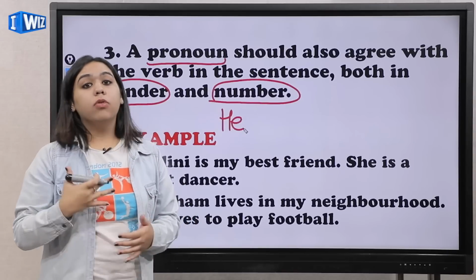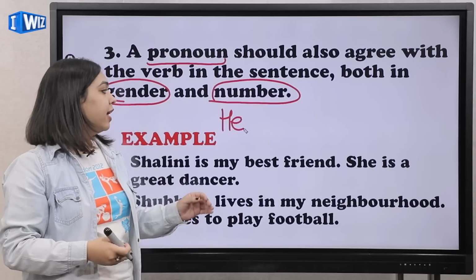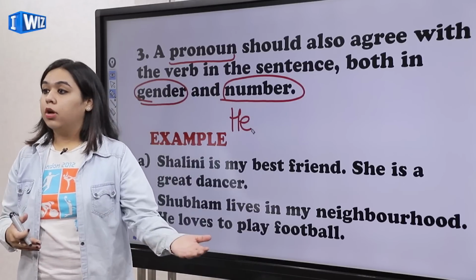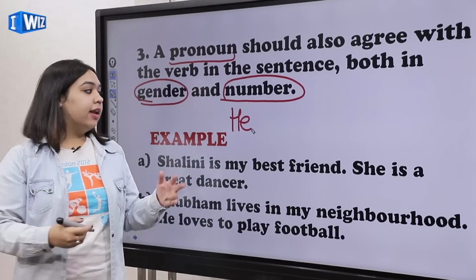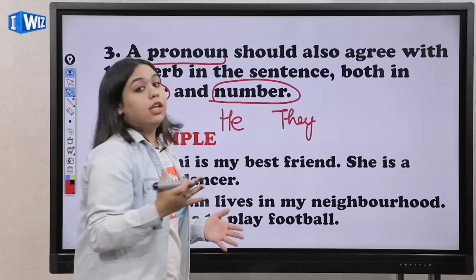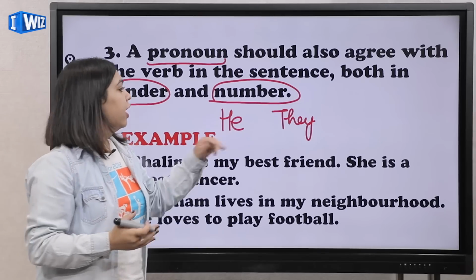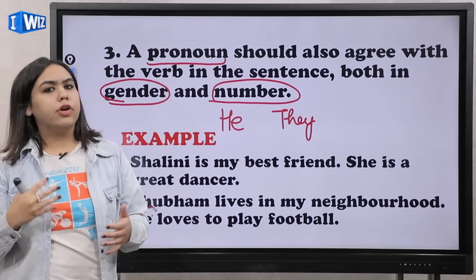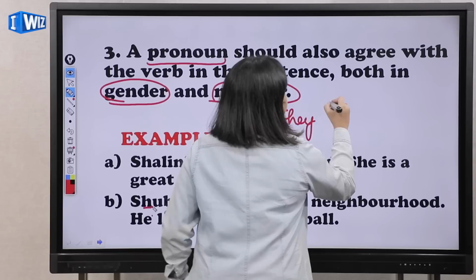But when I talk about more than one, Lalit and Ram, now they are two, they are plural, and then I will say that they love to play guitar.